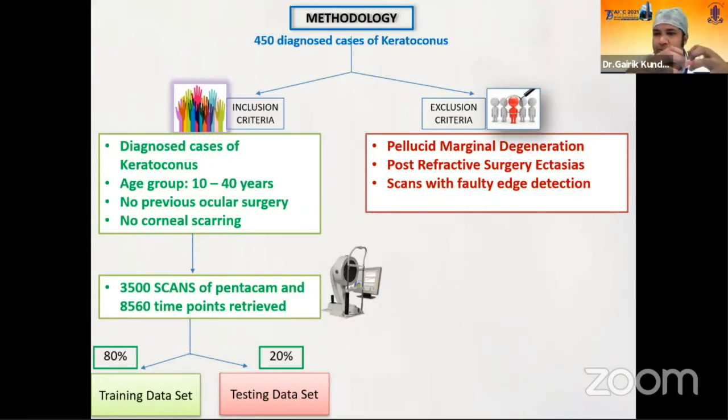We input all of this information into the AI and teach it what it's supposed to look for. Now, how do we test it? We can either use a separate data set, or within the training data set itself, a small subset of data can be used for validating what you have taught the AI. So that's an important aspect of utilizing a training data set and a testing data set.